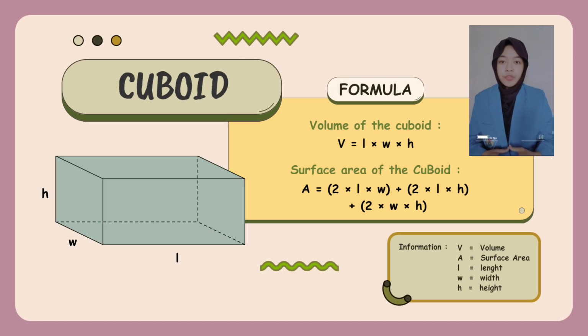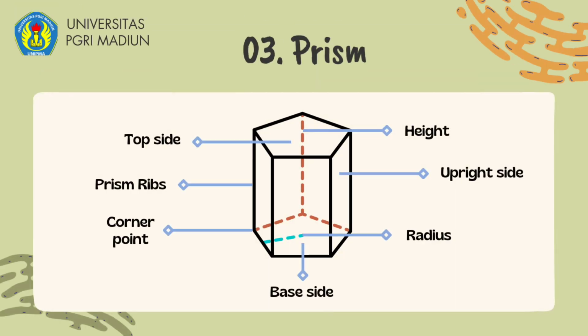Next, formulas of a cuboid. The first, volume equals length times width times height. Next, surface area equals 2 times length times width plus 2 times length times height plus 2 times width times height. Third, prism. Basically, a prism is a space bounded by 2 parallel planes, the base plane and top plane.